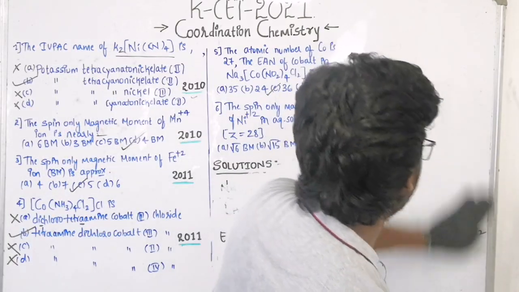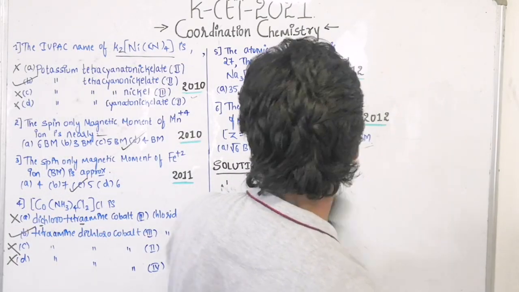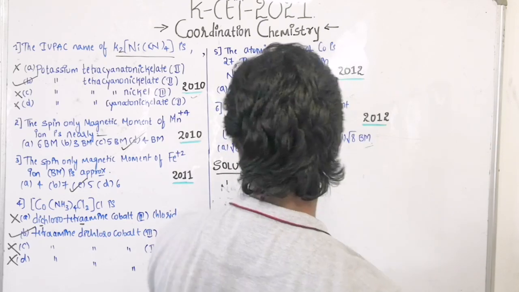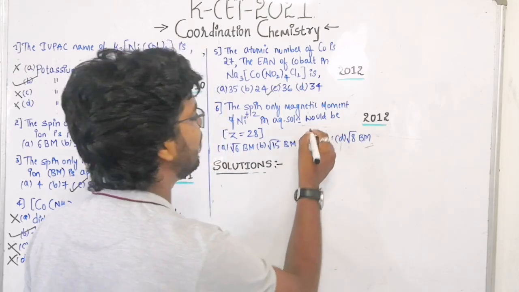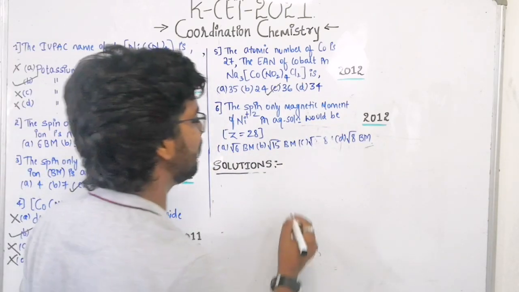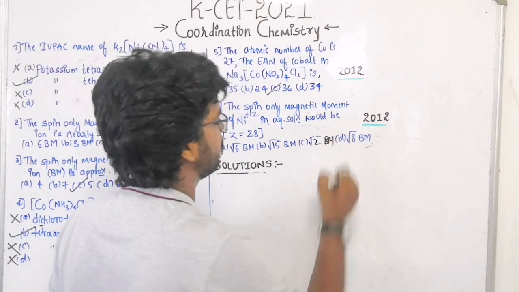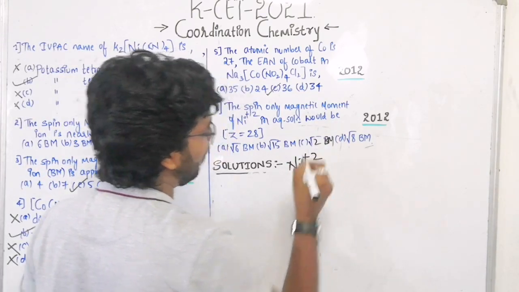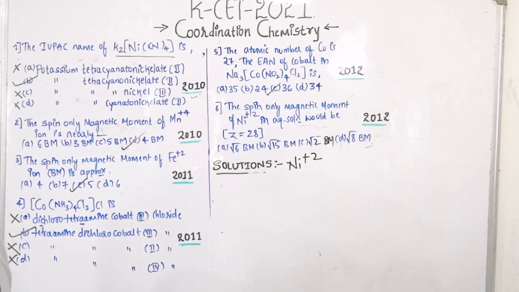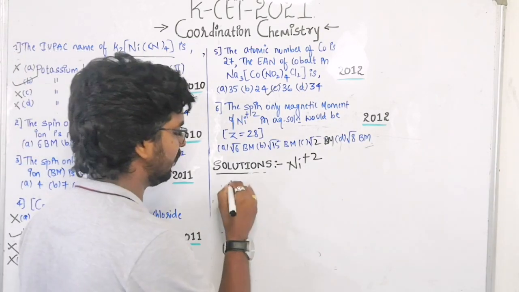See, the concept is repeating. That means in order to prepare for the KCET, you should know the chances that these questions will come are 99%. Why? Because the same thing will be asked again and again. Okay, now they are asking the spin only magnetic moment for nickel, which is in the +2 state. So nickel is having what?